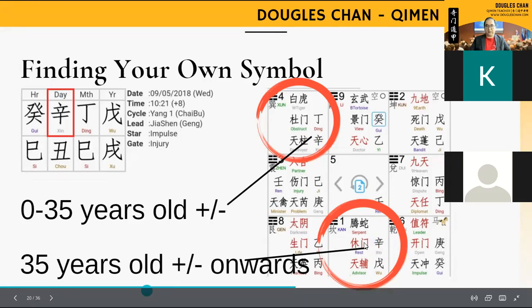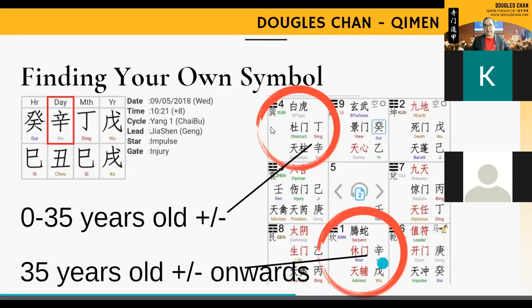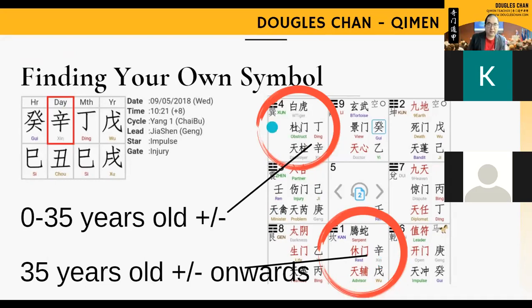So what is the difference between the top and the bottom? Just understand, the one that is below, in my case this box number 4, represents my age from 0 all the way to around 35 years old.